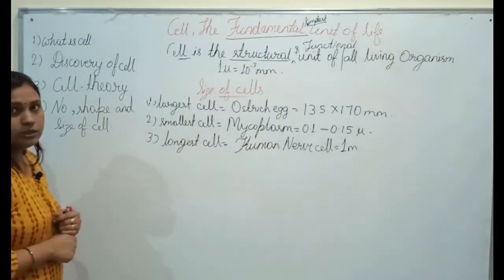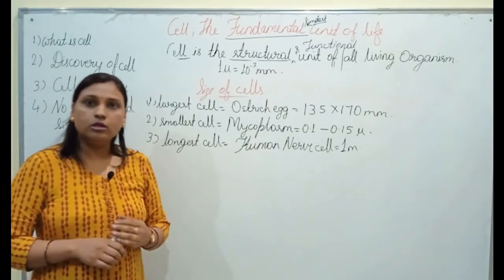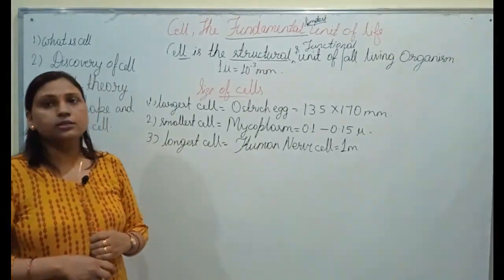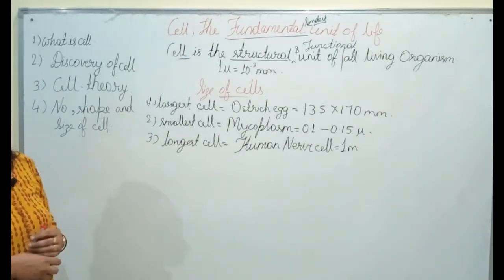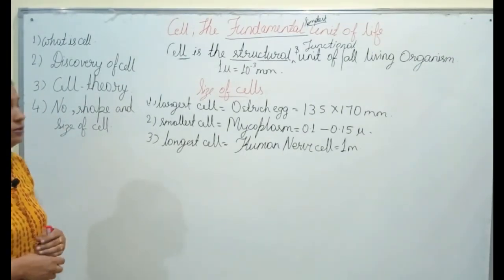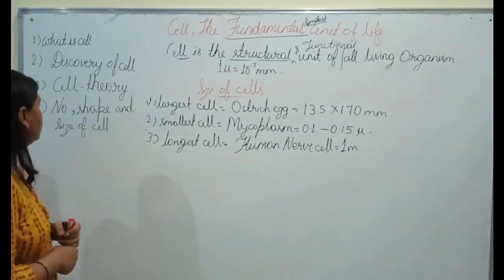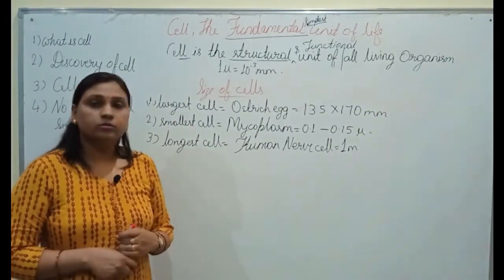And according to them, cells are the basic unit of life. All living organisms are made of cells, and omnis cellula e cellula means cells arise from pre-existing cells. And also we saw the number, shape and size of the cell.